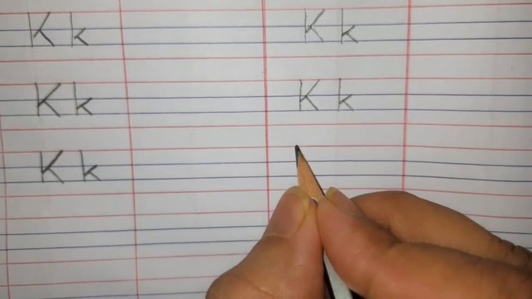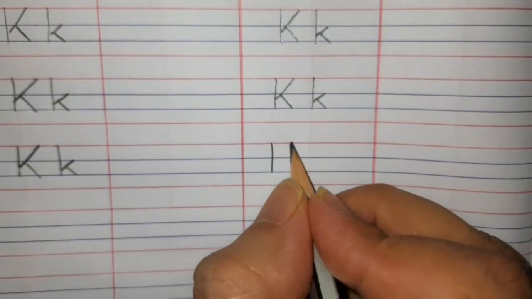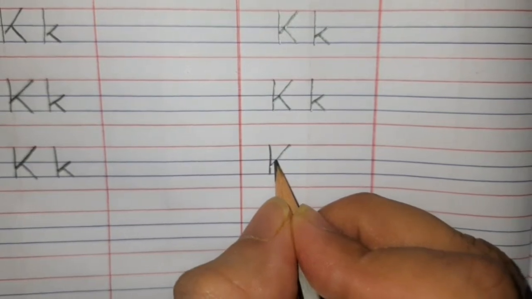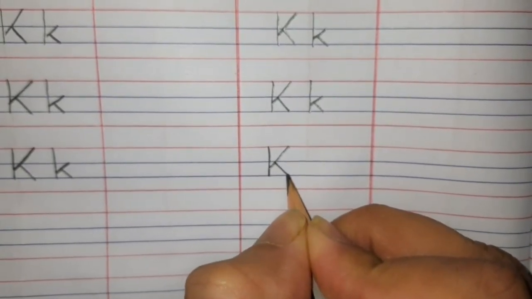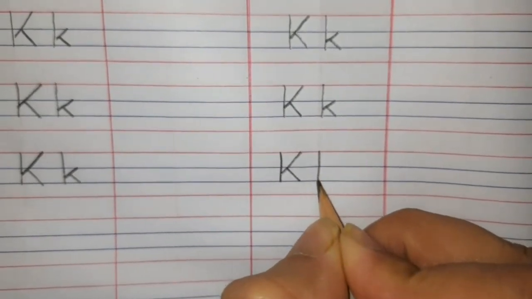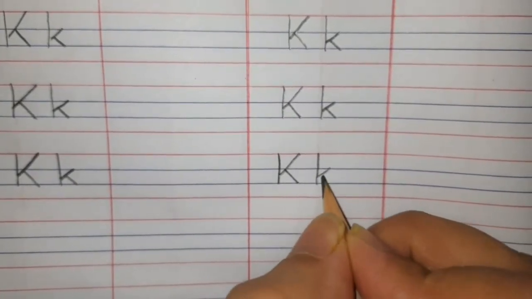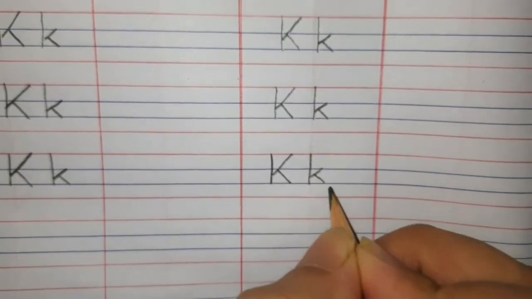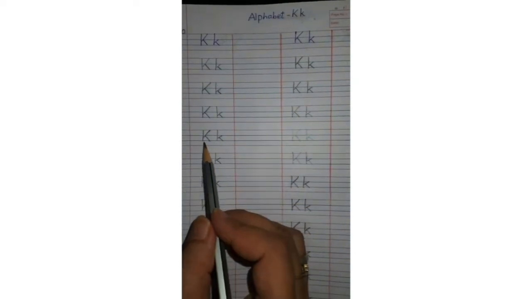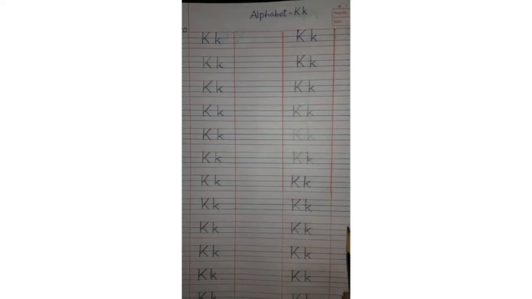We will start from the first red line, standing line, touch the second blue line. Then from the first red line, slanting line, little bit below the blue line. Then from the first blue line, slanting line, touch the second blue line, capital K. From the first red line till the second blue line, standing line, from the first blue line, slanting line, leave little bit space, and slanting down till the second blue line. Children, you have to complete writing alphabet K nicely and neatly in your notebook.